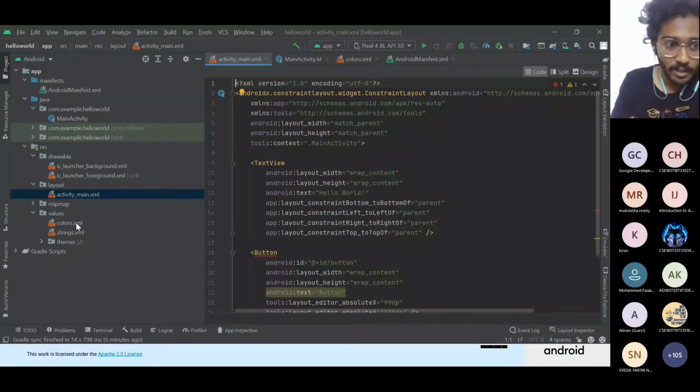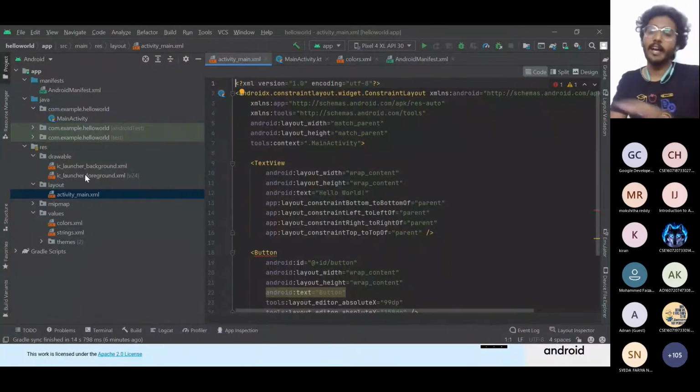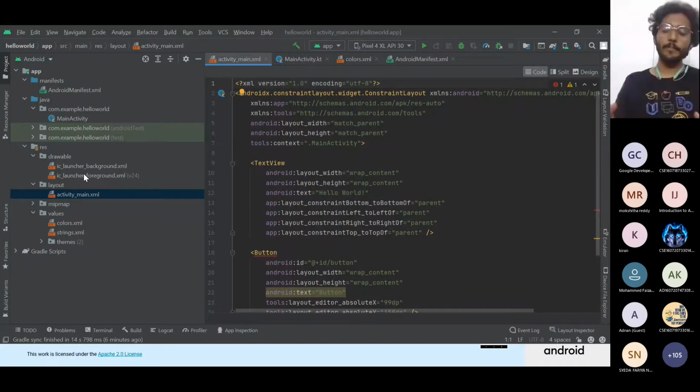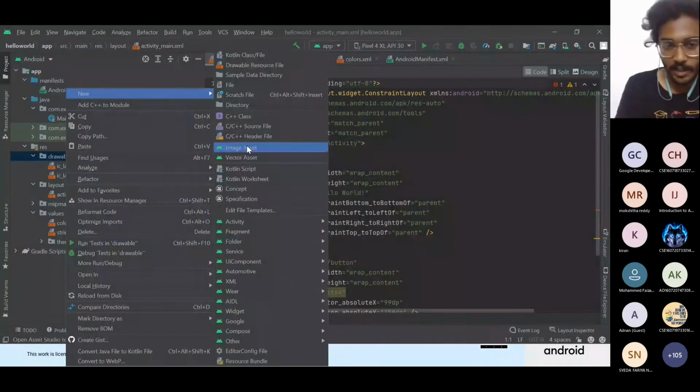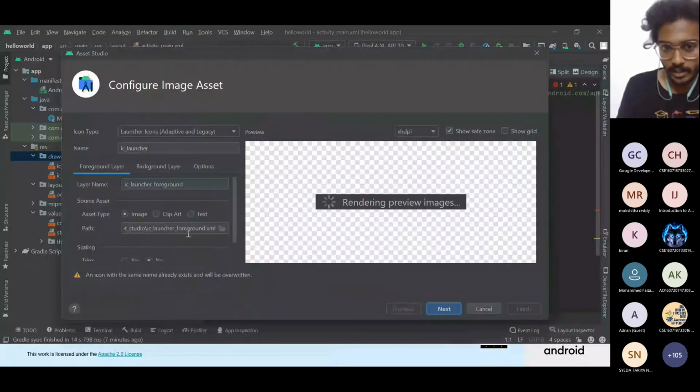The drawable is about having all the icons, starting from the application's icon which you'll see on our screen. Every picture comes into this drawable, so we have to create those by using image assets. We have to create those icons here.